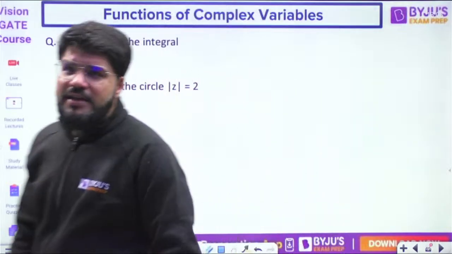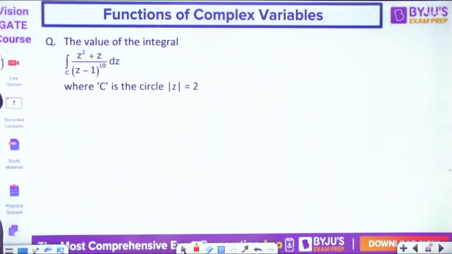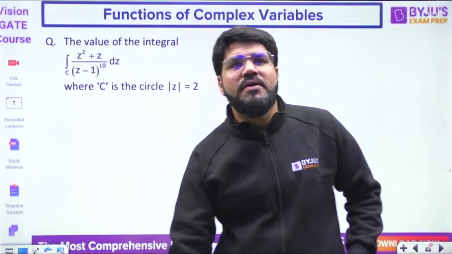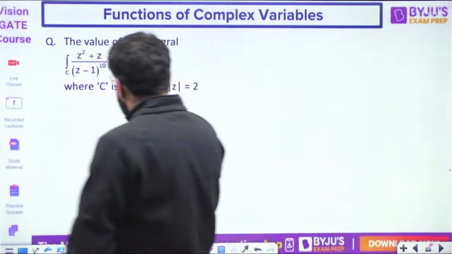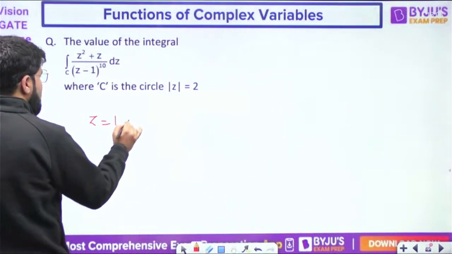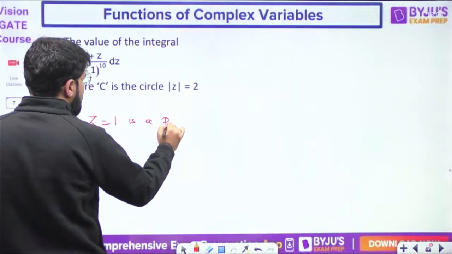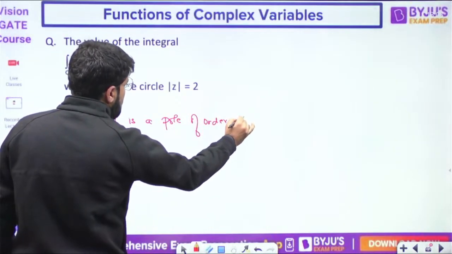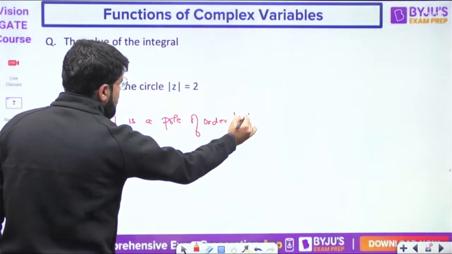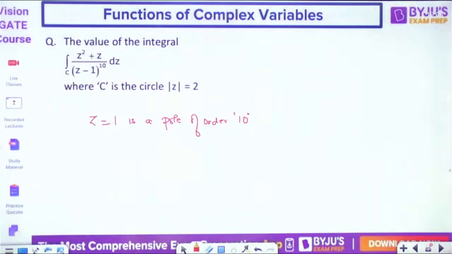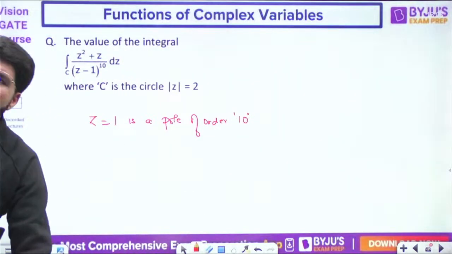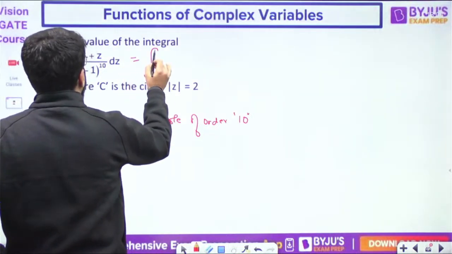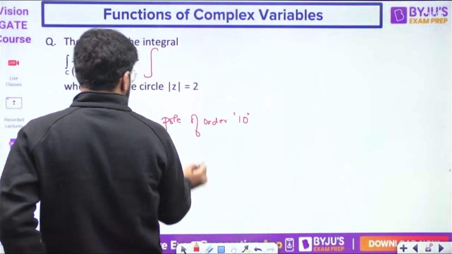The value of the integral of (z square plus z) upon (z minus 1) power 10. Okay, so here what is the condition you have? z equal to 1 is a pole of what order? It is a pole of order 10. So what is going to be the residue? Here the integral is of the form f(z) upon (z minus a) power n.